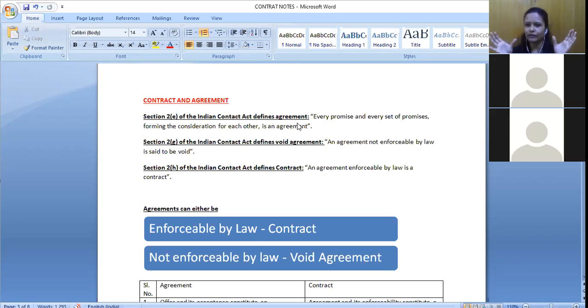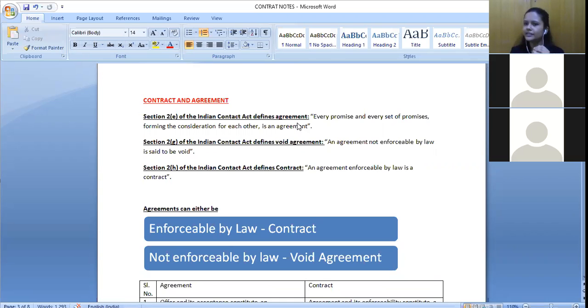Or it may be a set of promises. I'm saying that, okay, fine, we will go and watch this particular movie. Then we will also go for shopping. Now, what is it? There are two different promises, right? So it may be one single promise or a set of promises forming consideration for each other.